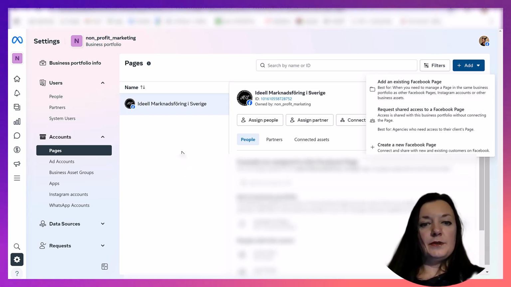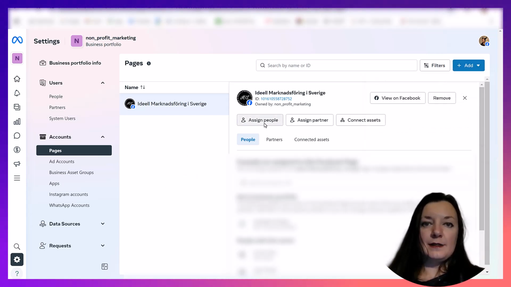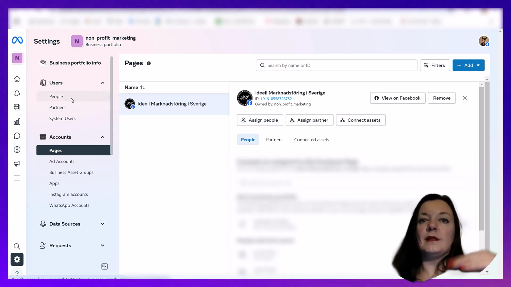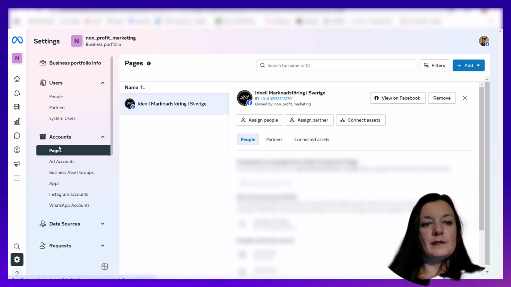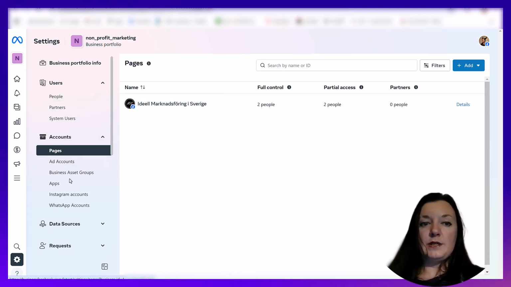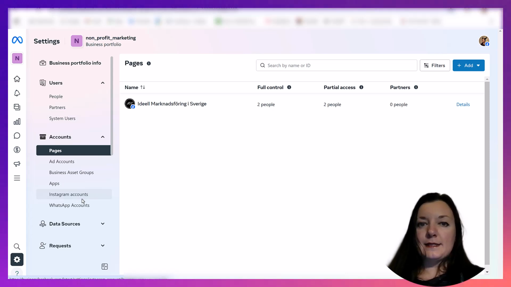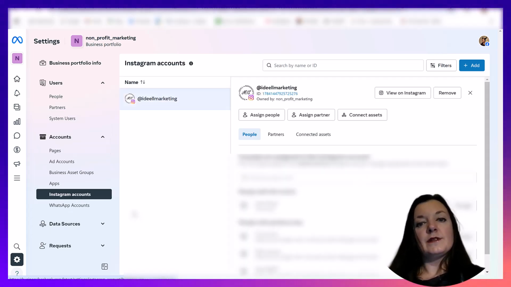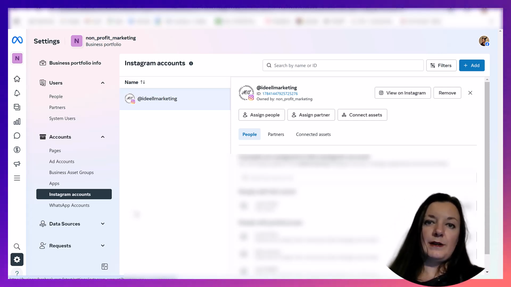So when you have added it, you can also assign people to work with it, or you can pick users from the people, and you can go both ways. So you can add pages, you can add Instagram accounts, WhatsApp accounts, and so on. So you connect everything, several accounts, into one profile.